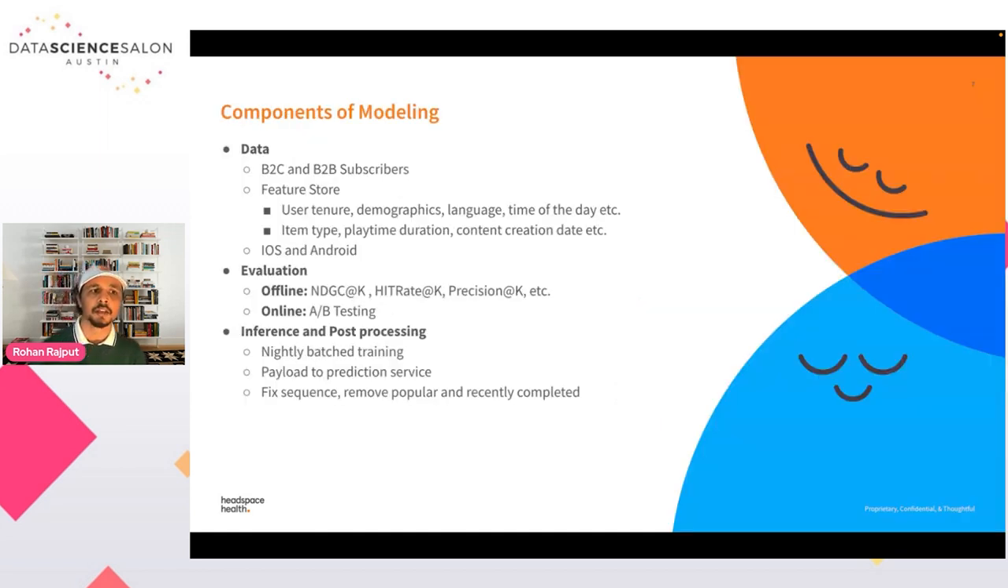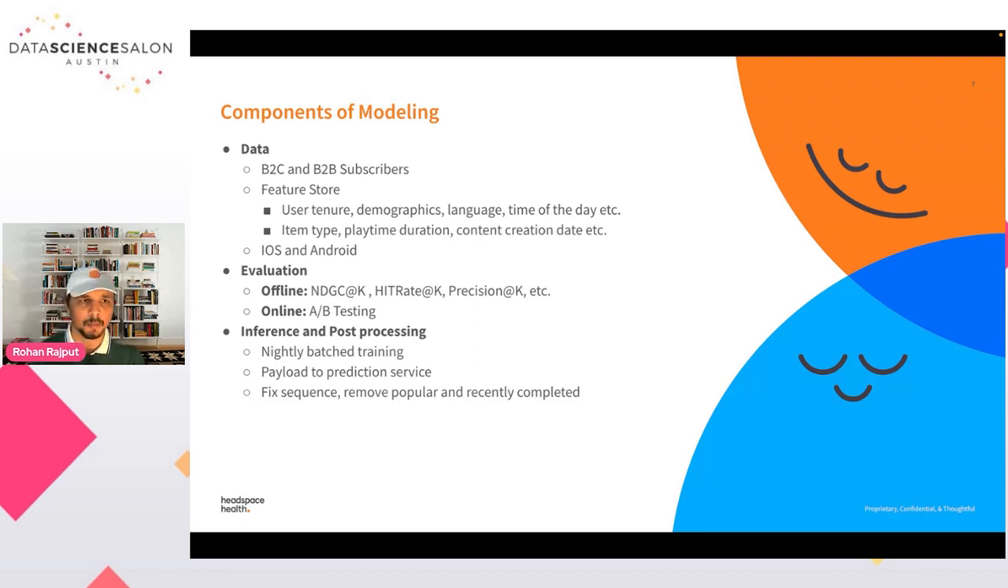There are three important concepts before you start any kind of machine learning modeling. The first component is data. We acquired lots of our B2B and B2C data. We created a feature store where we collected lots of user features like user tenure, demographics, and language information. And we also collected lots of item features, which is our in-house content.